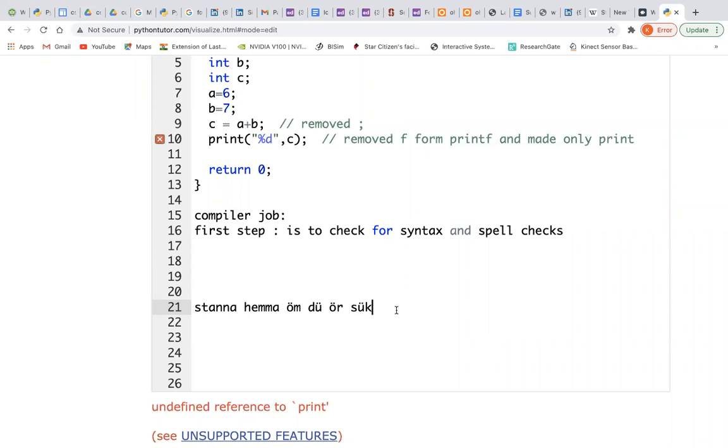Most probably the first thing that you check is whether every spelling is correct or not. What is spelling? If that letter sequence exists, then you will clearly understand that this is part of a language, and only then is that spelling correct. Hemma is not a part of your English, yes, you understand. Stanna is not part of English, right? Because you know that language. How do you know the language? Because you have studied a lot of words in English and never encountered this one.